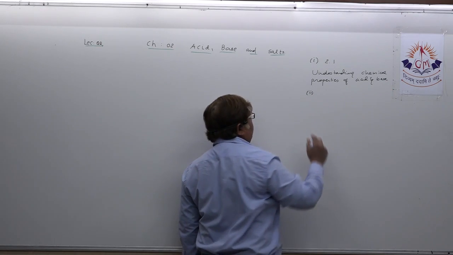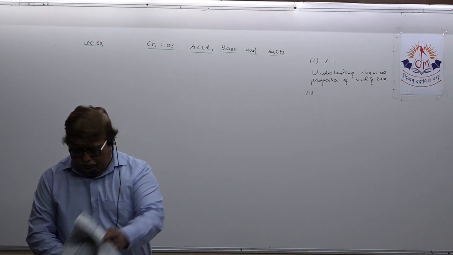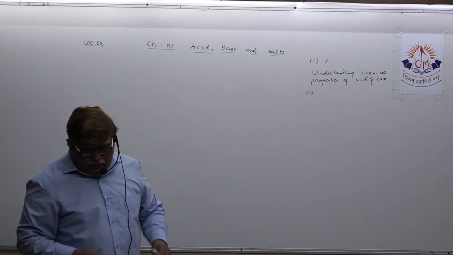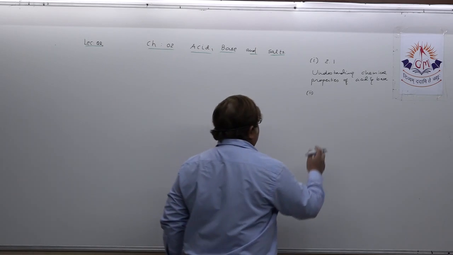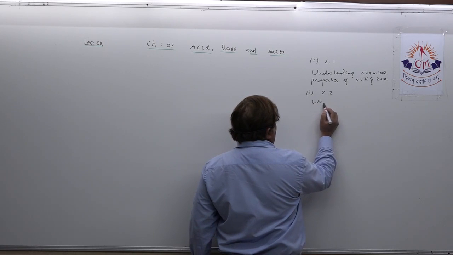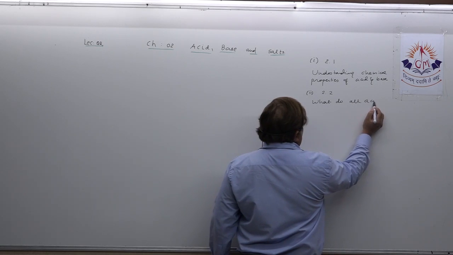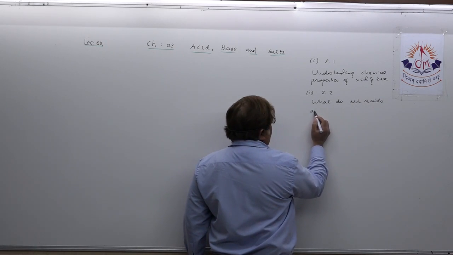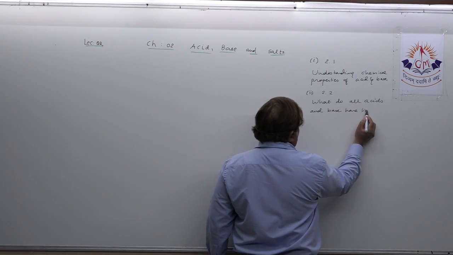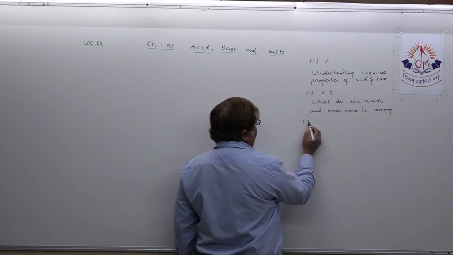The second topic, that is topic 2.2, is what do all acids and bases have in common. Understand? This is the second topic you have to prepare.